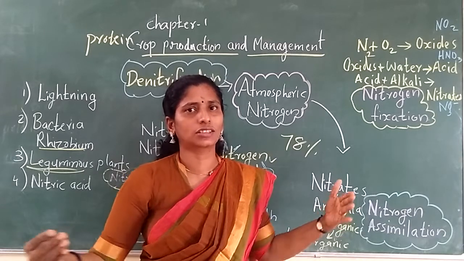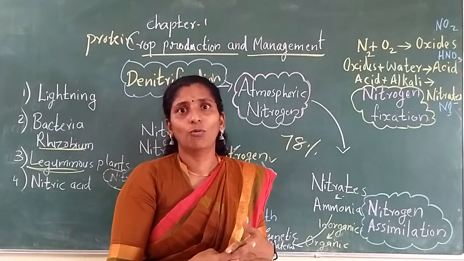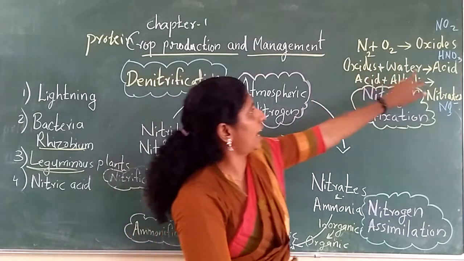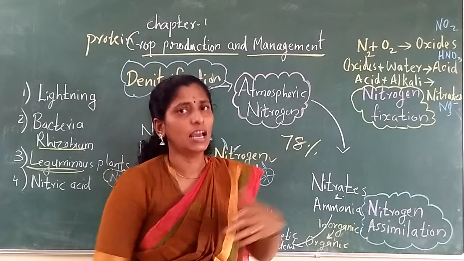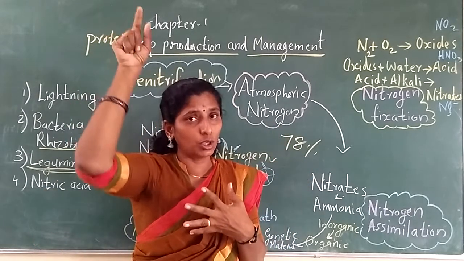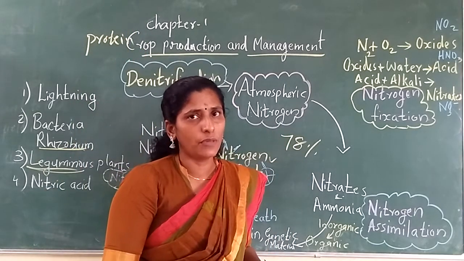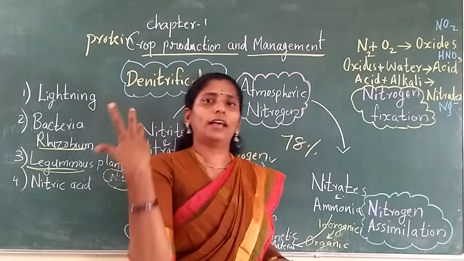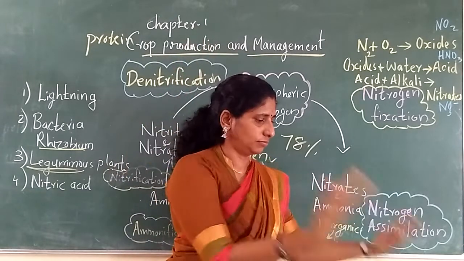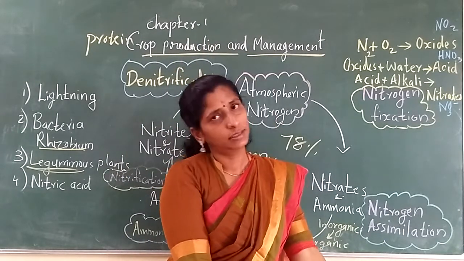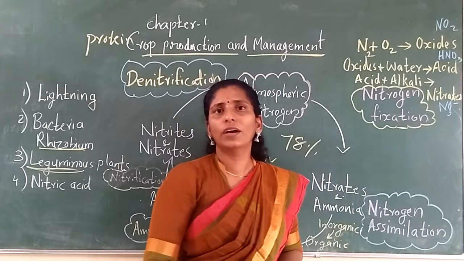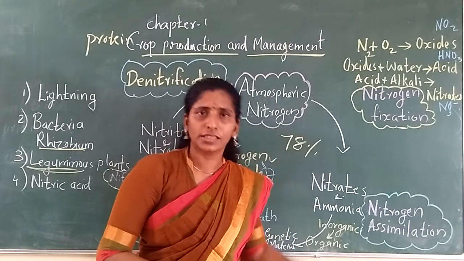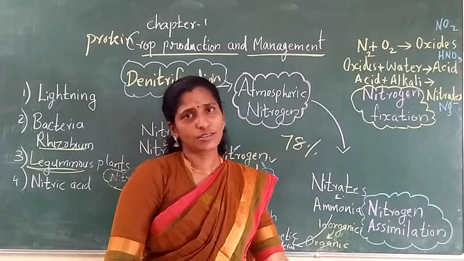So this nitrogen oxide easily combines with water, and it will form acid. The nitrogen oxide combines with the water molecules in the atmosphere and forms acids. Nitric acid will form. As soon as the acid forms, with the rain the acid will reach the soil. So now where is the nitrogen, in the atmosphere or in the soil? Now it is in the soil. So nitrogen has now reached the soil.